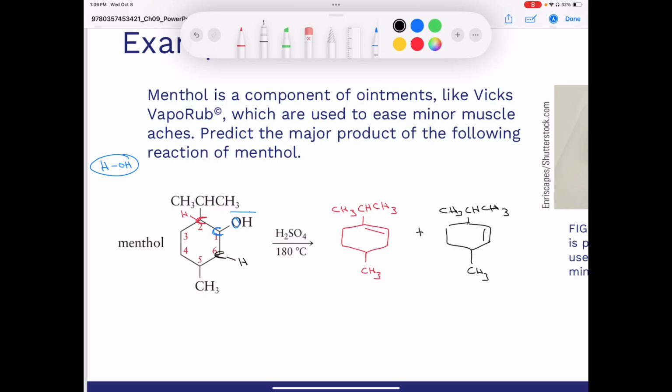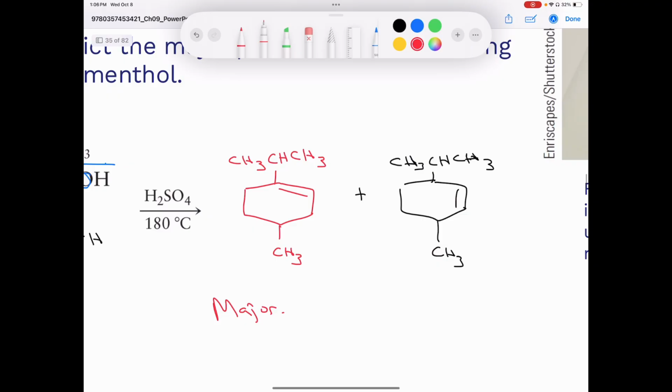There we go. So now which one of these is going to be the major product? Well, I'll help you out. The product in red is going to be the major product. Why? Because if you look at the two carbons in the double bond, I'll highlight this one in green and this one in yellow.